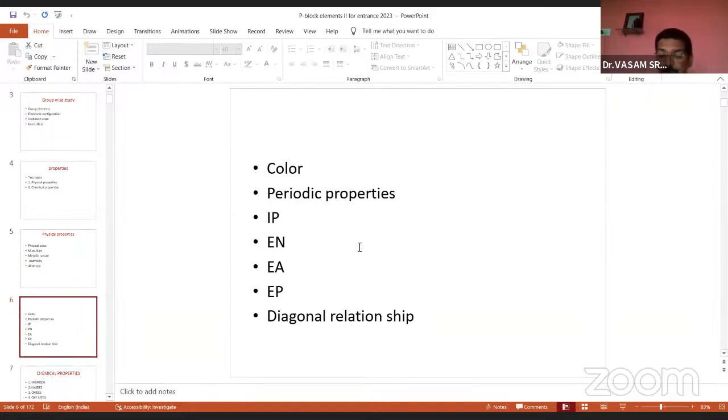And some elements, for example, magnesium and calcium, on burning, exhibit different flame colors. So that also has a reason. I will discuss it later. That is the color property.